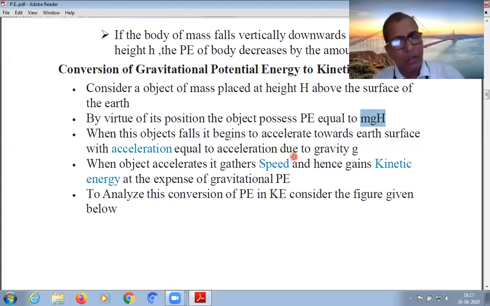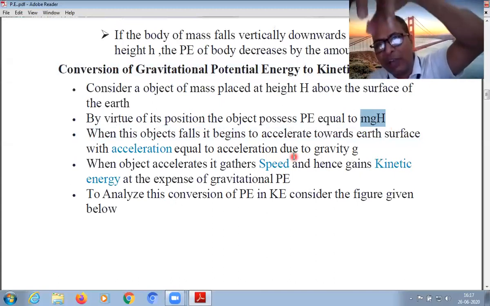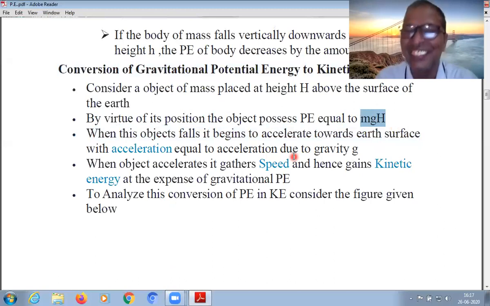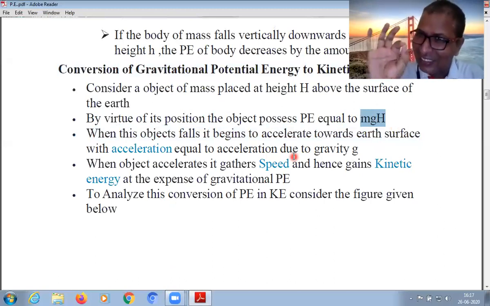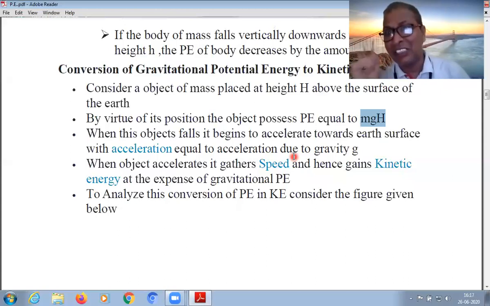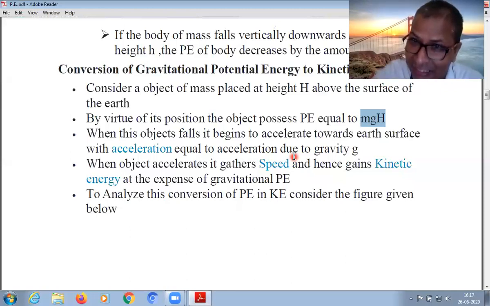When we drop this body from a certain height, h, that is capital H, starts decreasing. The acceleration due to gravity, capital G, that is 9.8 meter per second square, acts constantly. As a result, its speed goes on increasing, and kinetic energy goes on increasing, because kinetic energy is given by the formula half mv square. Kinetic energy is dependent on velocity. As velocity increases, kinetic energy increases rapidly. So its potential energy decreases and is converted into kinetic energy.